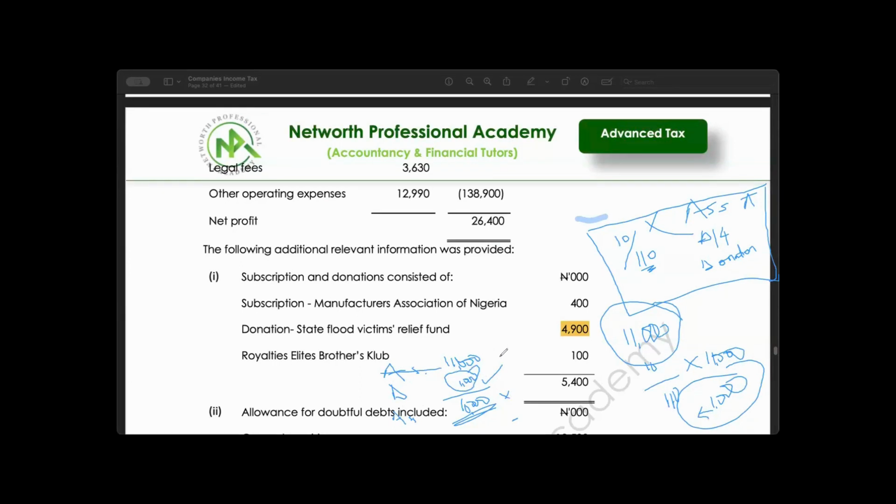Now, let's assume that the donation that you have was 2,005. The maximum you can take is what? Is 1,000. That is why we need to do this test at every point in time.